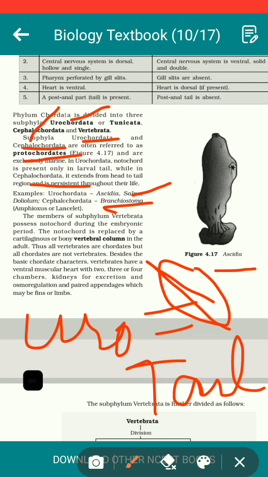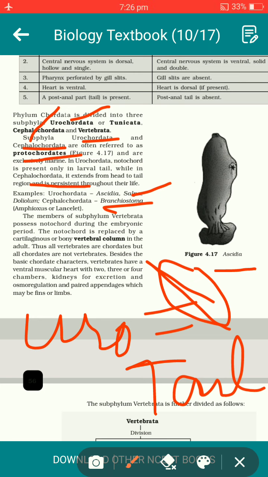After that, we shall move on to the third subphylum of Chordata. The first subphylum is Urochordata, the second is Cephalochordata. Together, Urochordata and Cephalochordata are known as Protochordata. They are the first chordates. Now we shall move on to the third, more advanced subphylum, the Vertebrata.